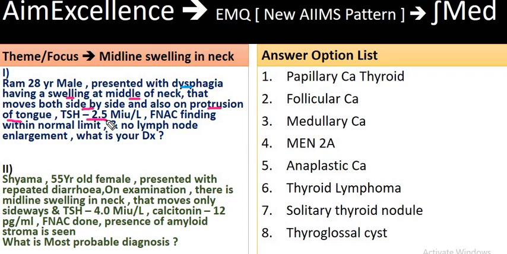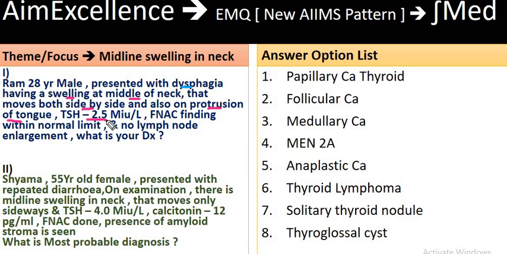Here in this kind of question you have to know the normal lab values. TSH level, when the patient has not taken any medication to correct the abnormality of thyroid, is less than 2.5 milli international unit per liter.